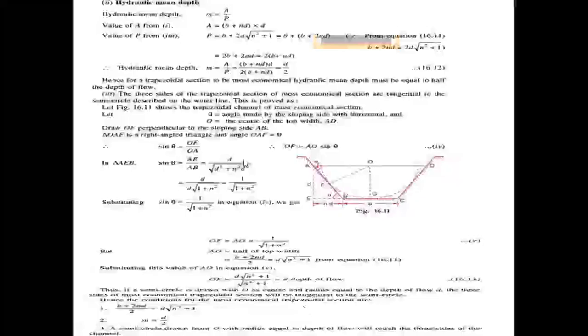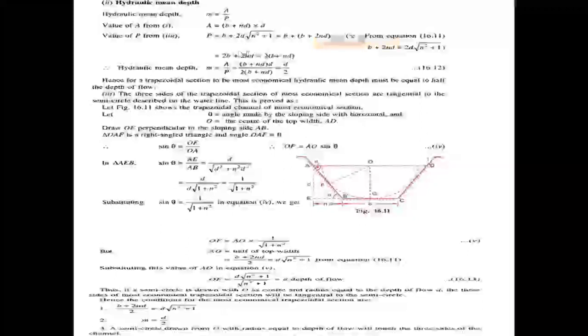P equal to: we are required to find out the P value. The P value here is b plus 2 into d root of n square plus 1, that is, 2 into d root of n square plus 1 plus b. The area is b plus nd into d, and the wetted perimeter value P is b plus 2d root of n square plus 1.